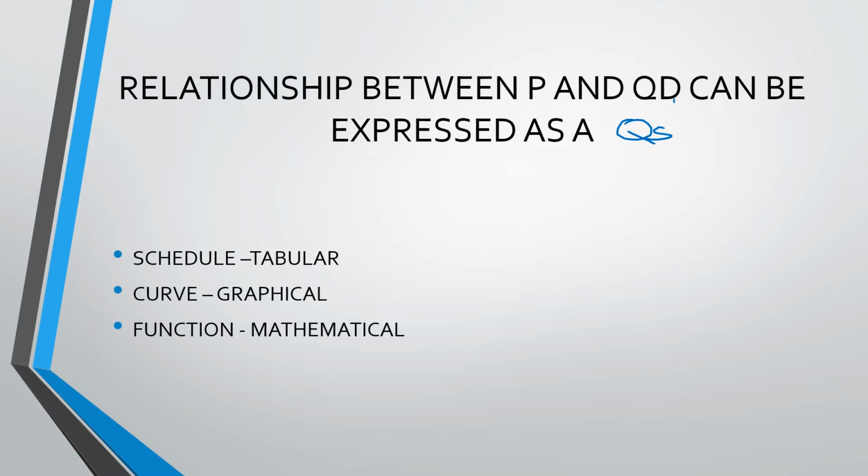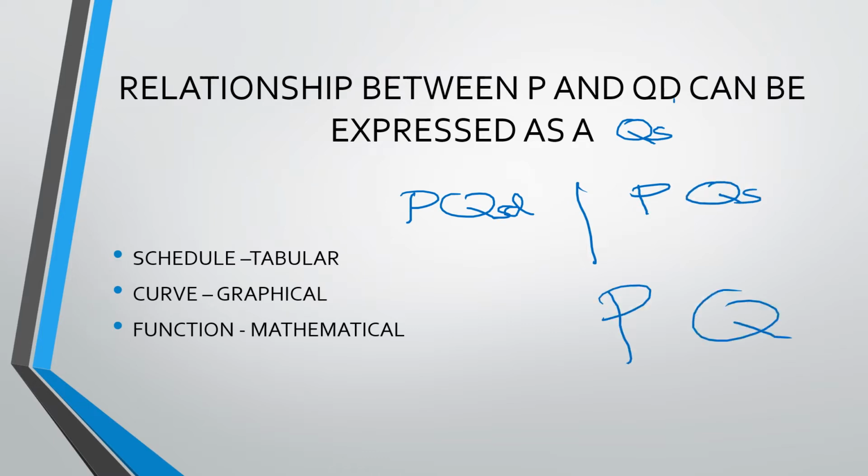If you recall earlier in the definition for demand, it's the number of goods and services that people are willing and able to buy at different price levels. So you have here two variables, P and QD. And in supply there were also two variables, P and QS. So the relationship between P and quantity in general can be expressed in three forms. The first one is through a tabular form, which is a schedule. So you call it a demand schedule or a supply schedule.